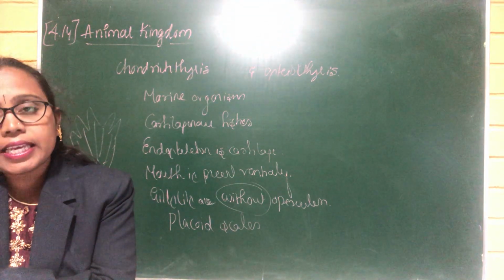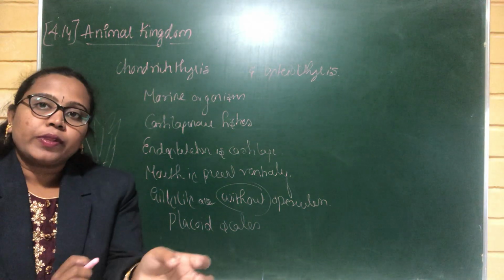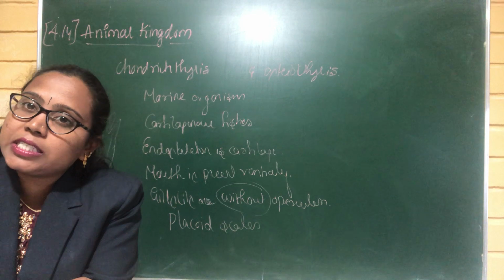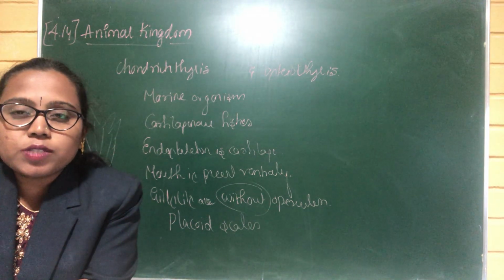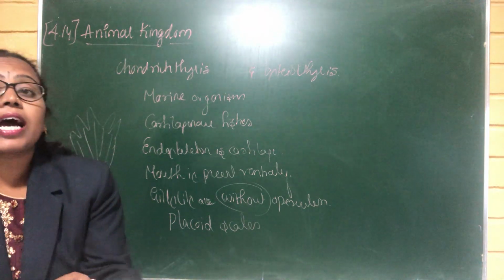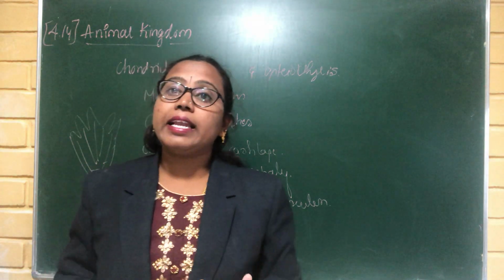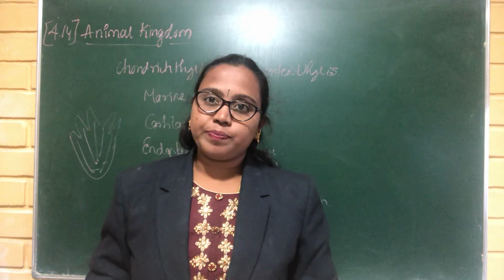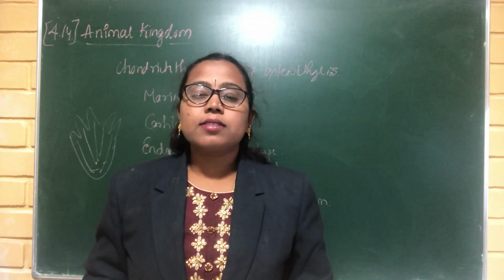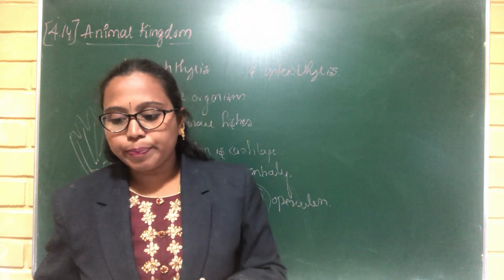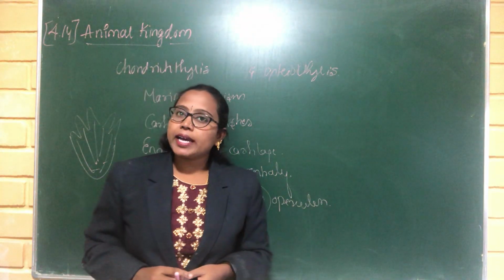electric organs. Example is torpedo. Torpedo is a type of Chondrichthyes species, cartilaginous species, and those species have electric organs, and from the electric organs they can pass the electric current, which helps them escape from predation. Example is torpedo, and they are cold-blooded organisms.